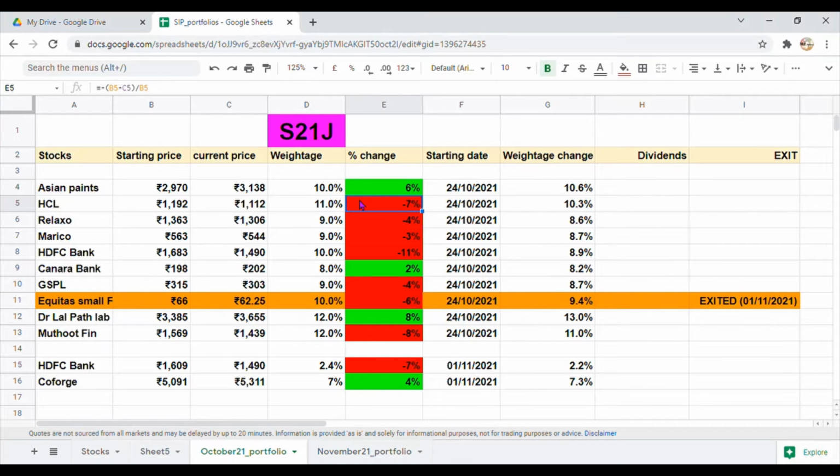Now coming to the stocks which are helping us remain stable in this volatile market, number one is Asian Paints. We have allocated 10% weightage to Asian Paints and it is up by around 6%. So this stock is actually helping us to beat Nifty 50 and Sensex.